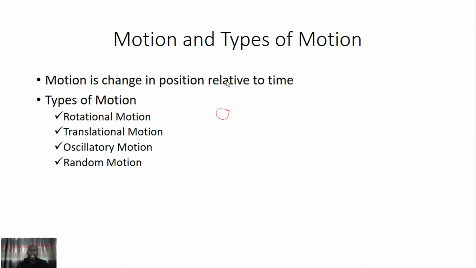Another example I can give is a car. When the tire of a car turns, that is rotational motion.